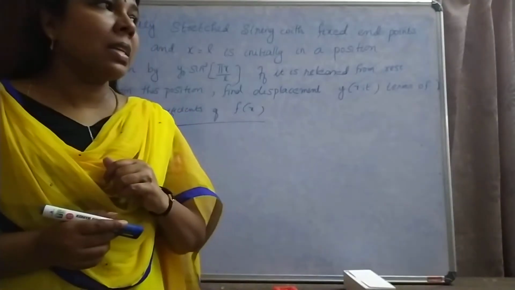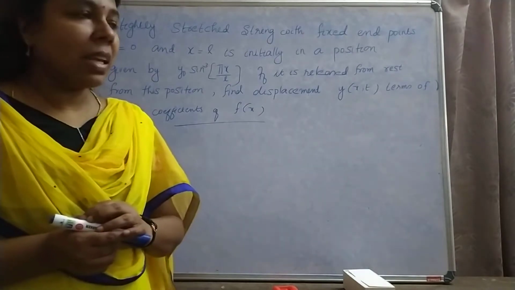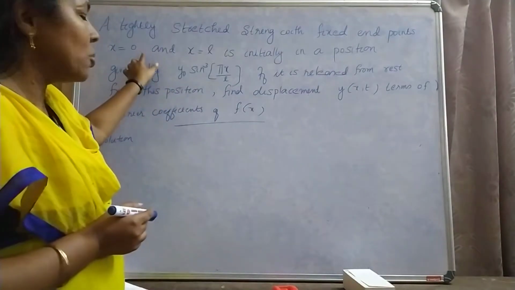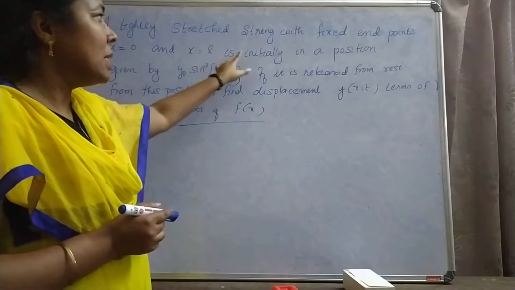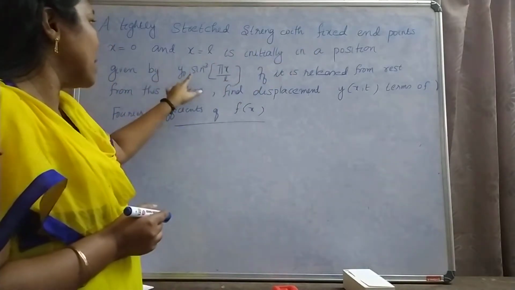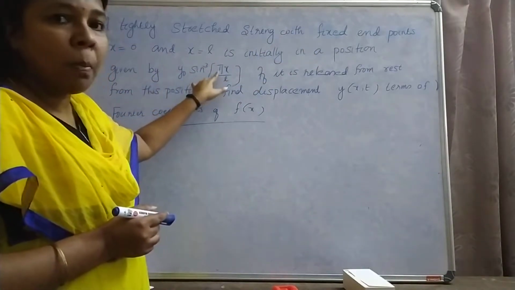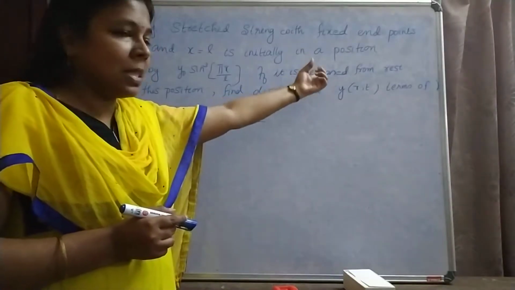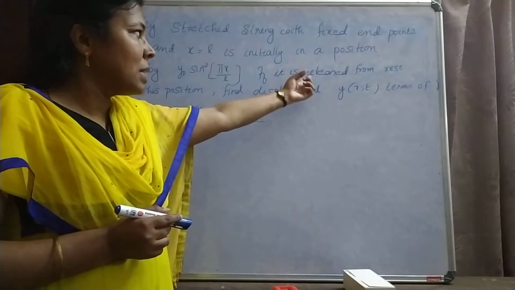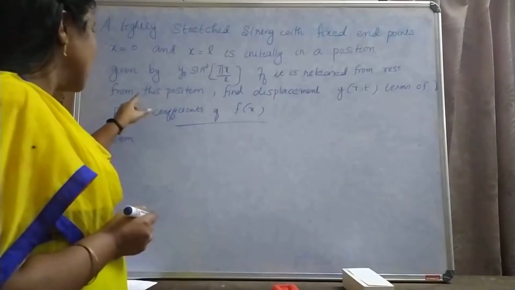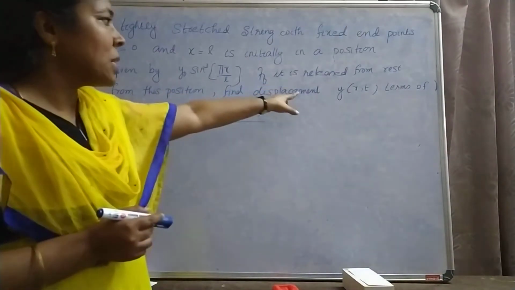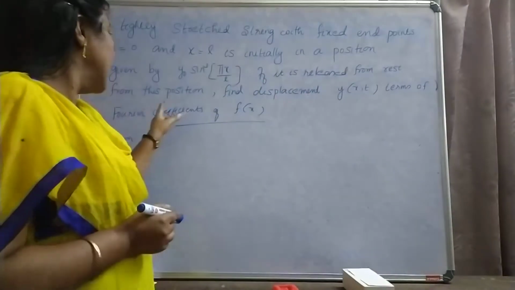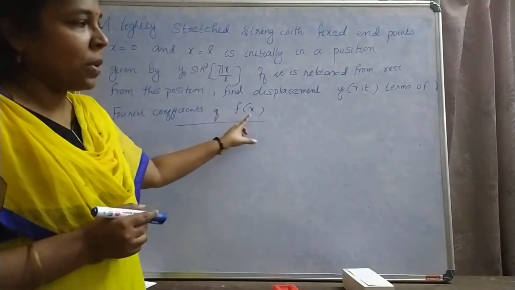Hi, our question is: a tightly stretched string with fixed endpoints x equal to 0 and x equal to l is initially in a position given by y0 sine cube pi x by l, that is the initial position. If it is released from rest, meaning initial velocity is 0, from this position, find the displacement y of x comma t in terms of Fourier coefficients of f of x.